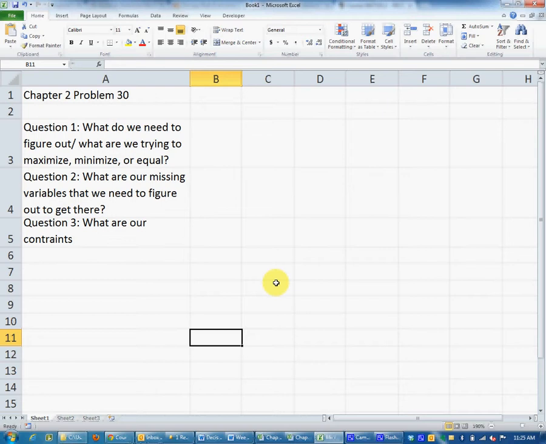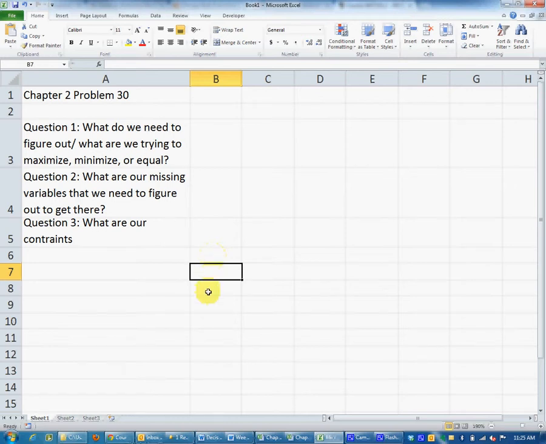So I usually recommend you kind of copy exactly what I do, but you don't have to. You can put up whatever you want. Your models will all be a function of your personalities. We're on problem 30, chapter 2. And when you go to create your own model, it'll look like you want it to look. Later on, like I said, the models kind of need to look the same for them to work. Right now, it's just however you want to make it.